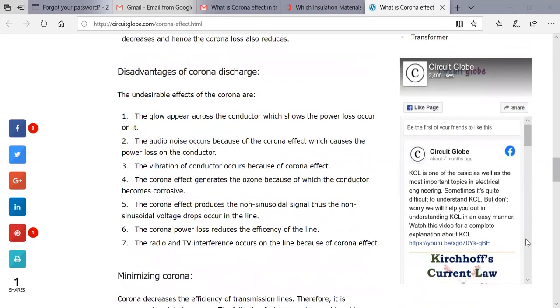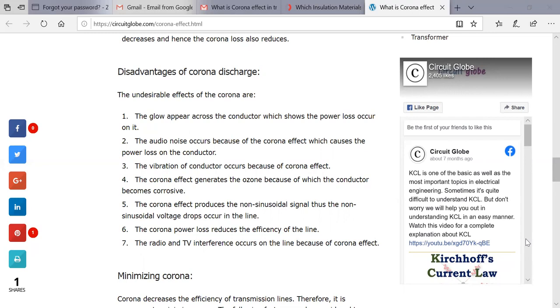These are the factors which affect the corona. Then obviously there will be disadvantages of corona discharge, the undesirable effects of corona. Firstly, we see the glow. The glow will be there across the conductor. So it is obvious that it shows that power loss occurs. Power loss is there when a glow appears across the conductor.